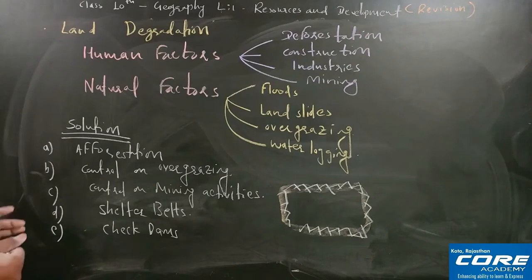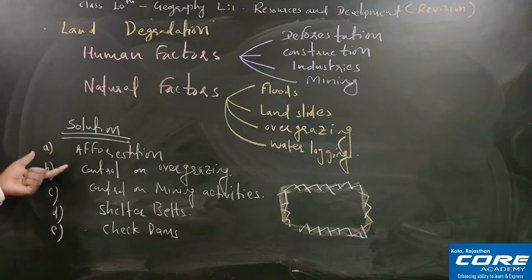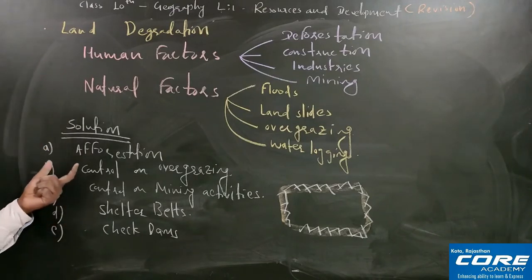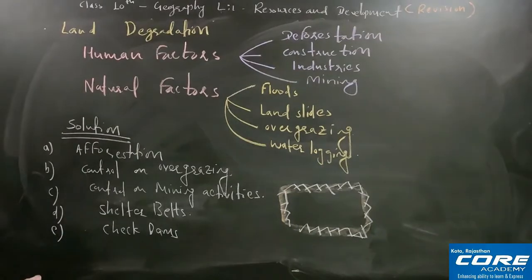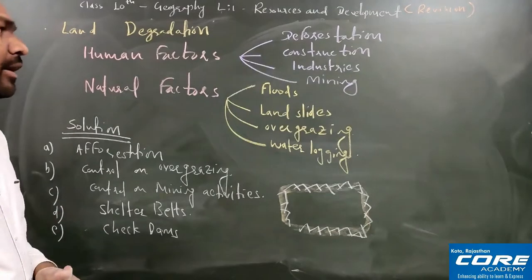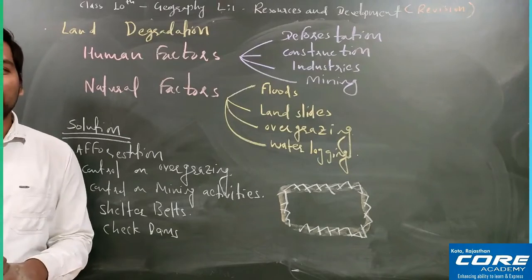So I hope till here it is very clear to all of you. Land degradation is happening because of two factors, human factors and natural factors. And the solutions we have also seen: afforestation, control on overgrazing, control on mining activities, shelter belts and check dams. Fine. So this land degradation topic is over, and now we'll start soil as a resource. So now we discuss soil as a resource.